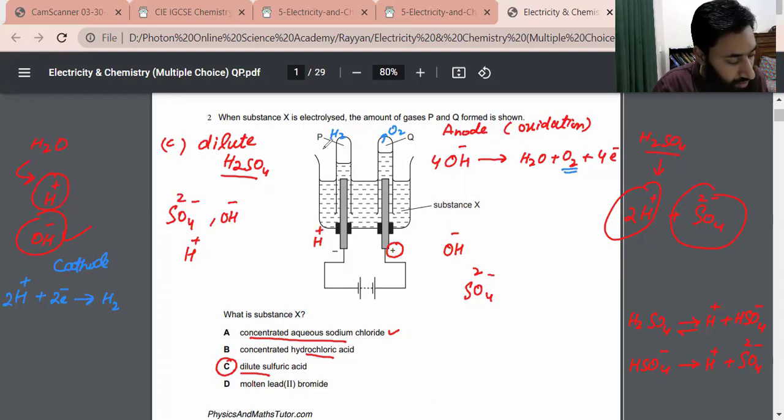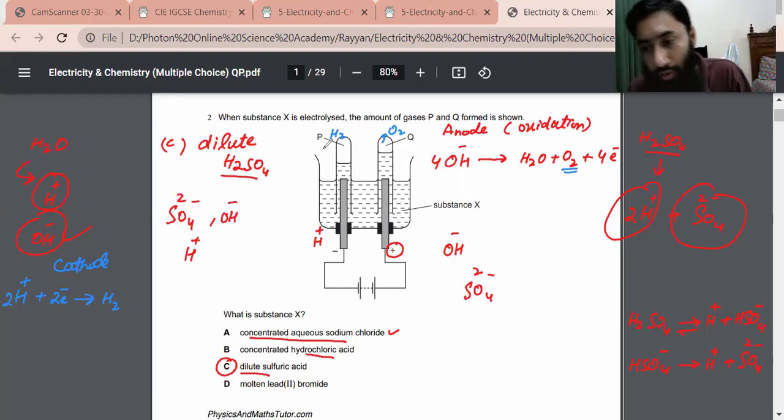Let me check from this textbook as well. I have a textbook with me for O-level chemistry and for IGCSE chemistry. Yes, this is the correction. So hydrogen gas is given off at the cathode and oxygen gas is given off at the anode. So dilute sulfuric acid will produce these substances.